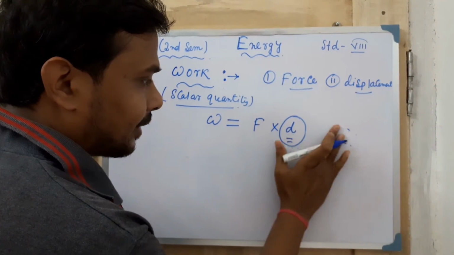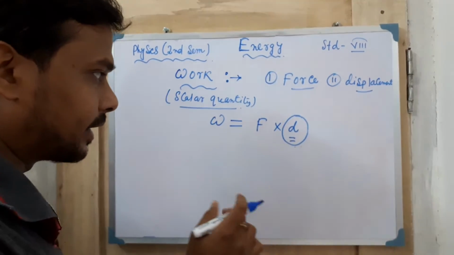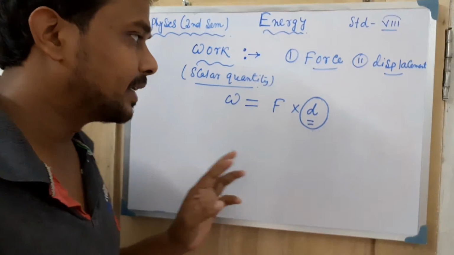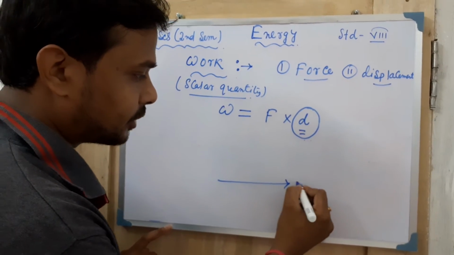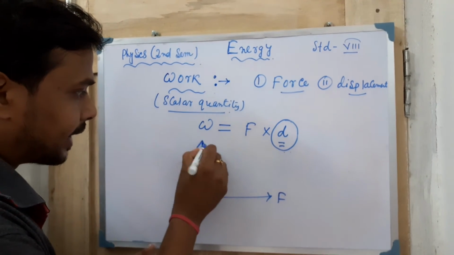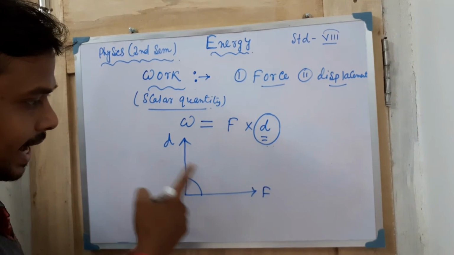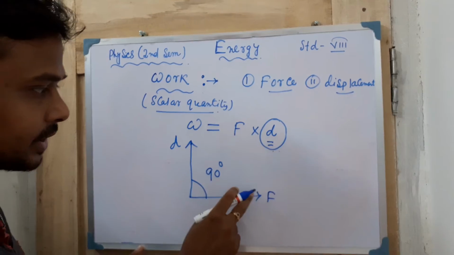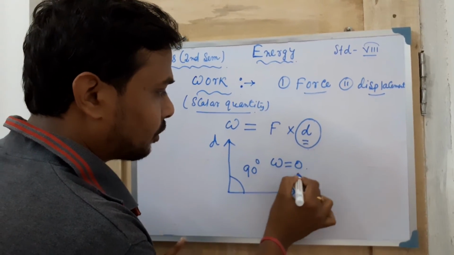Whenever the force and displacement are perpendicular to each other, that means if this is the direction of force you have given, and the body moves in a perpendicular direction, then the displacement and the force make a 90-degree angle. That means they are perpendicular to each other. In this particular situation, the work will always be zero. Why will it be zero?